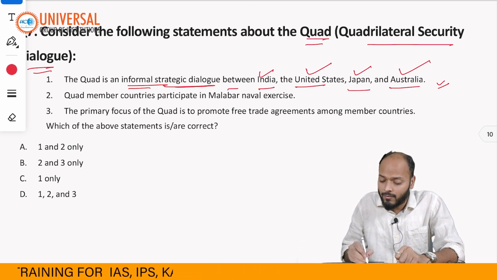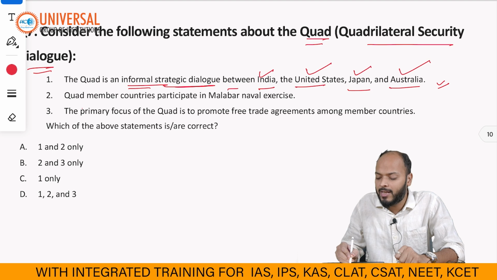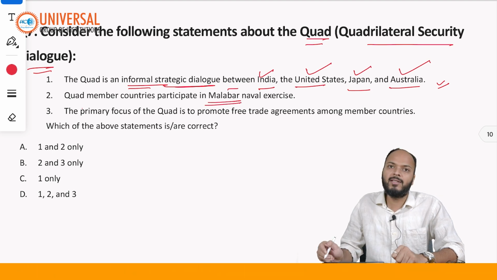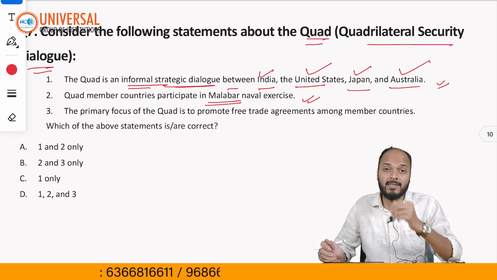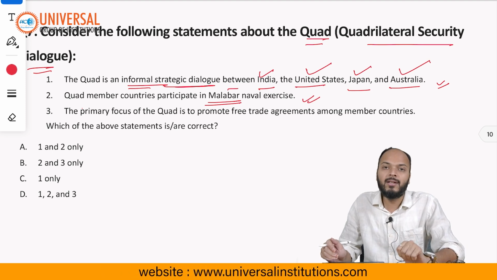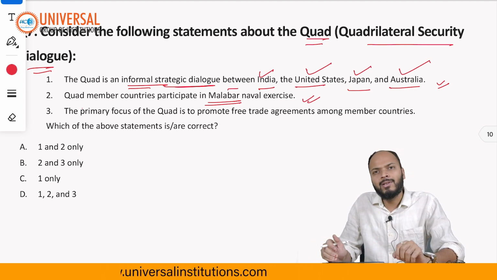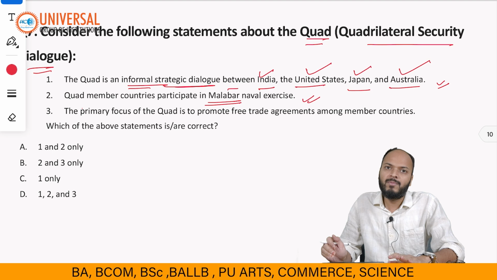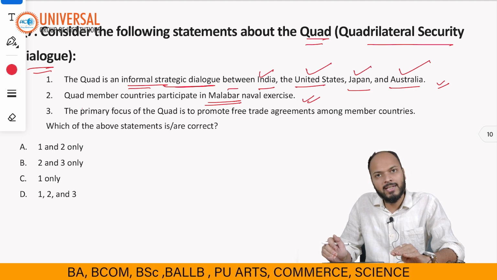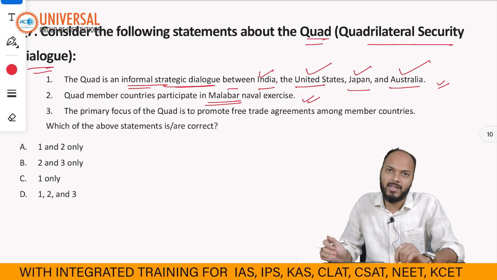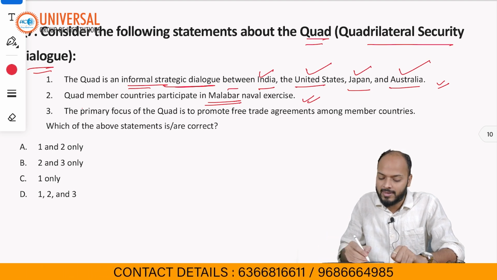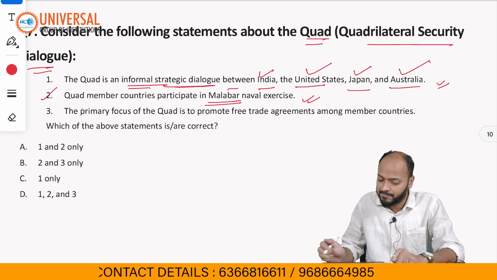Statement 2 says Quad member countries participate in a naval exercise named Malabar exercise. This statement is also correct, right? So Malabar exercise, there are 4 members to it now. Prior to 2020, only 3, India, US and Japan, used to participate. Since 2020, we are seeing all 4, India, US, Japan and Australia, participating in this. So that is again a correct statement.